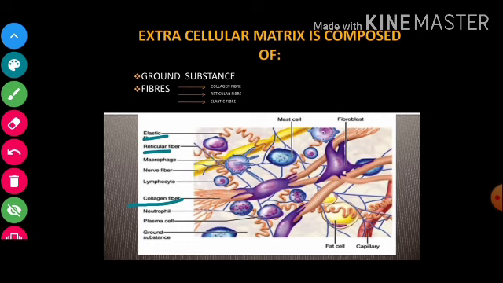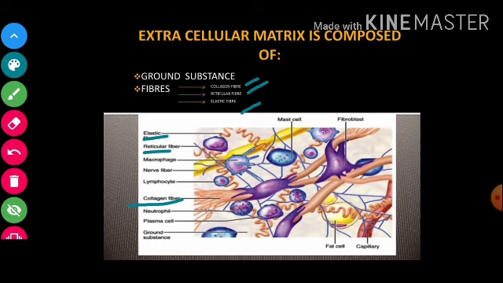The ground substance has high water content. It is quite fluidy in nature. What about the fibers? The fibers are a form of protein, and generally 3 types of fibers are secreted by connective tissue. These are collagen, reticular, and elastic. They are generally present in connective tissue, right?